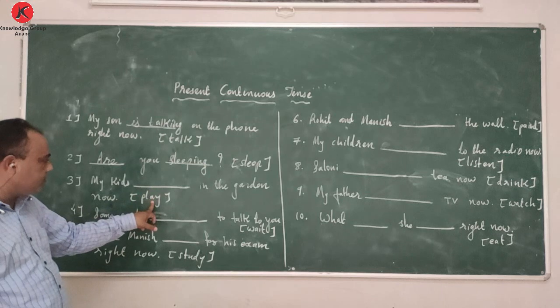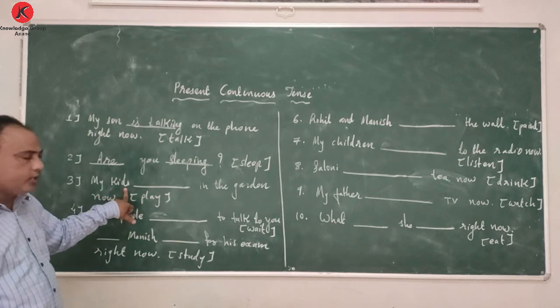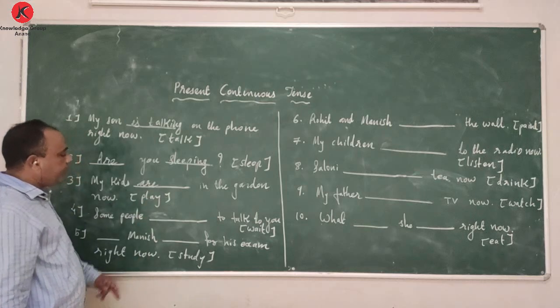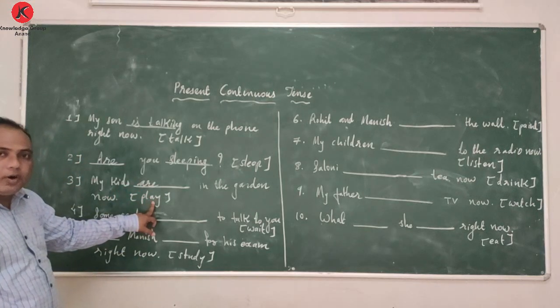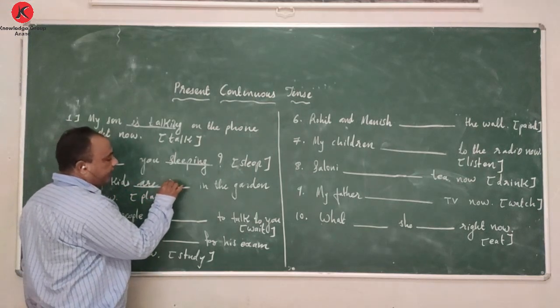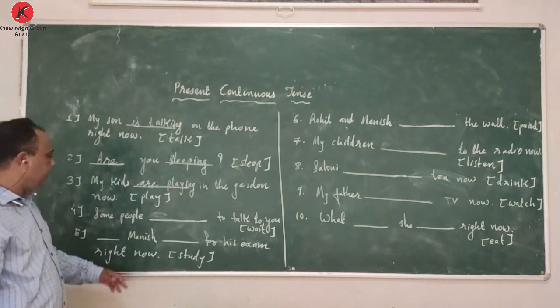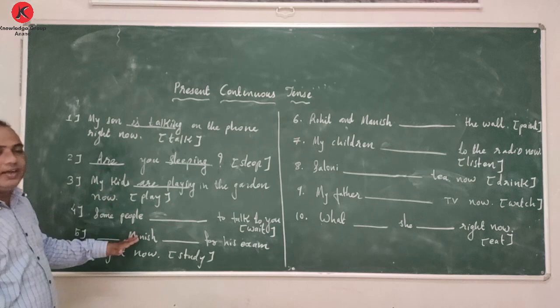The verb given is play. Kids is a plural. With kids we will use are, and the ing form of play, playing. My kids are playing in the garden right now.